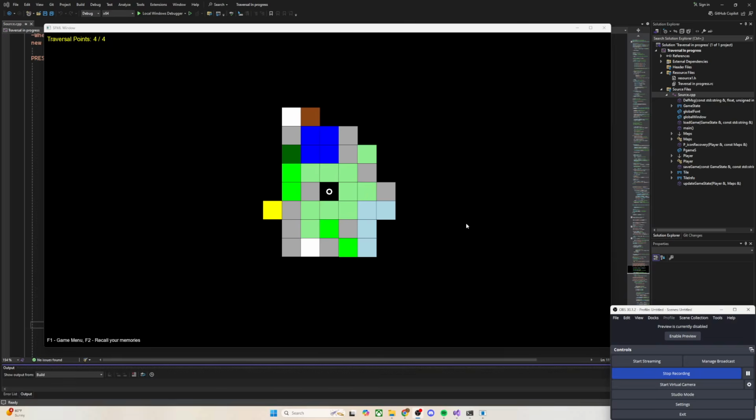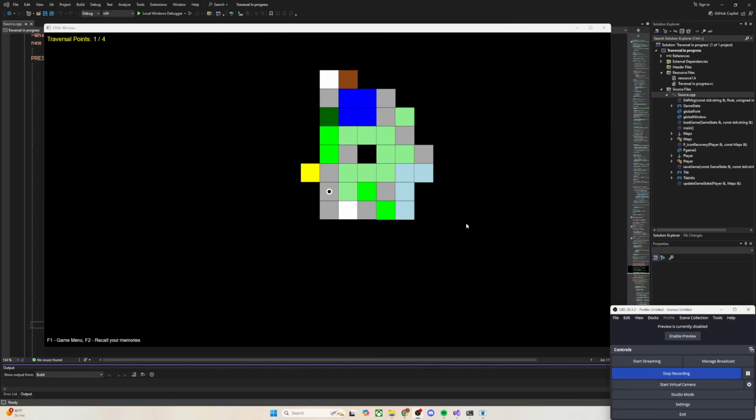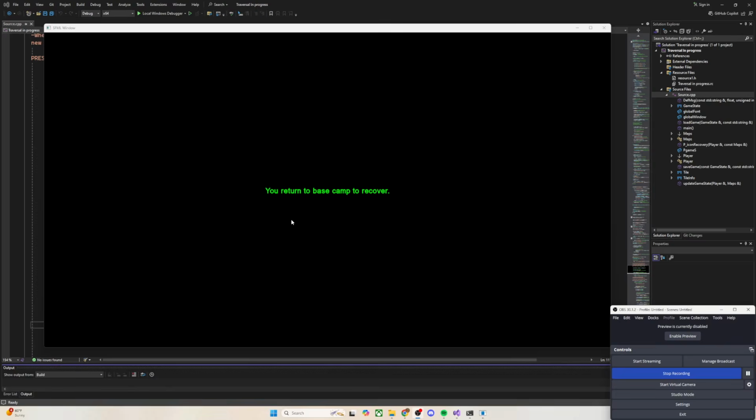But for now, I'm going to take the sidewalk path, and I'm using the number pad to move my character around, so 1 through 9. And right here, I only have 1 traversal point left. So if I go down, I'm not going to be able to do any more, and I will expend all my points, and it'll draw me back to the base. So let's do that, and that's why we get this message.